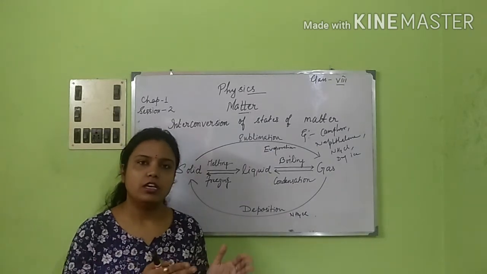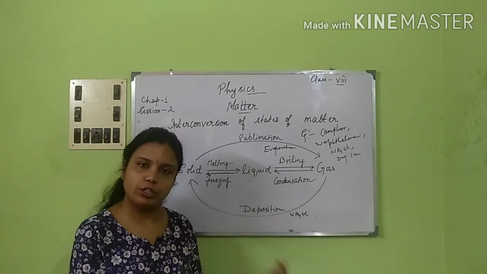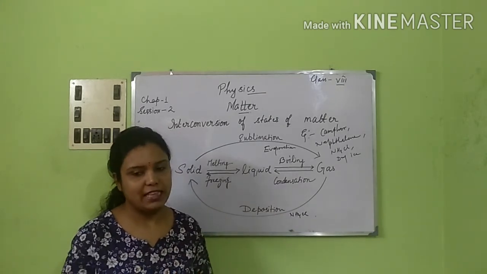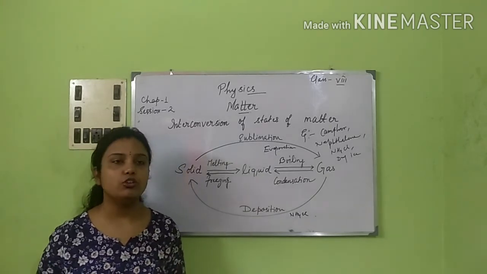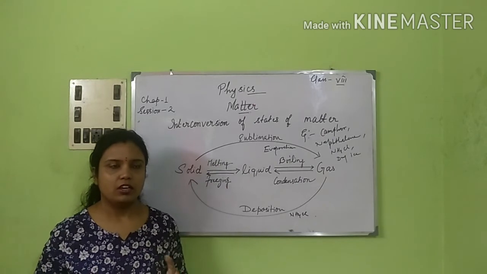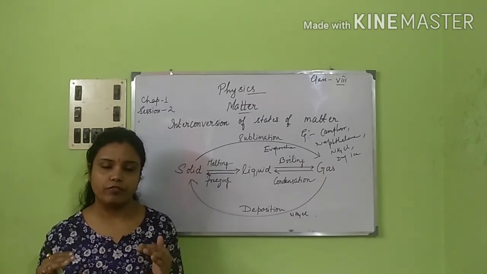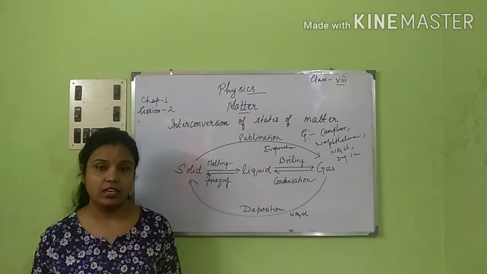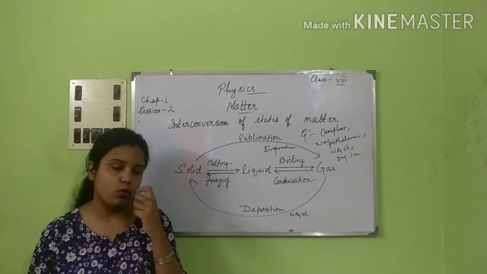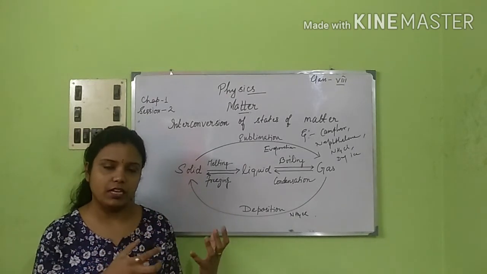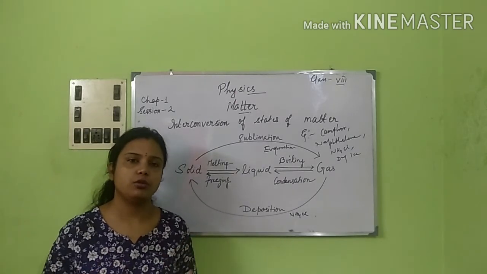So the area of exposure: if it is greater, the evaporation rate will be much more than with a smaller area. Next, coming to humidity. If the humidity is too high, obviously you can understand the level of water vapor in the atmosphere will be high. Therefore the evaporation rate will be slower. It will not be able to take up the water from the clothes or from some bodies. The rate will be much slower.